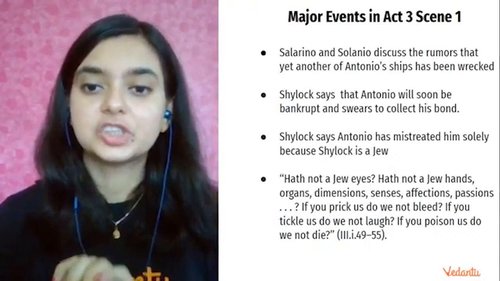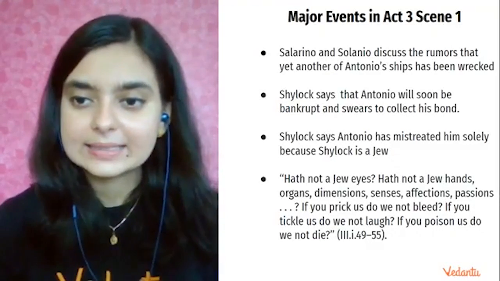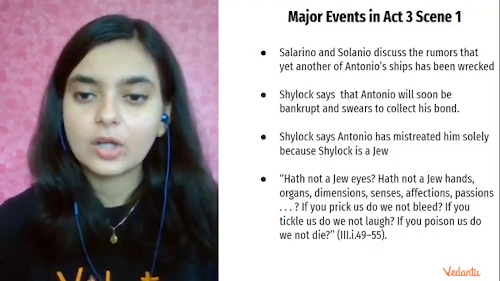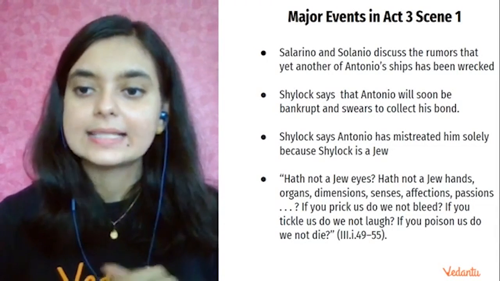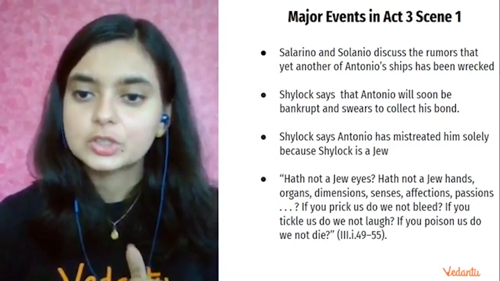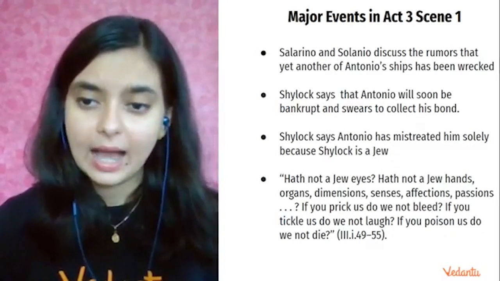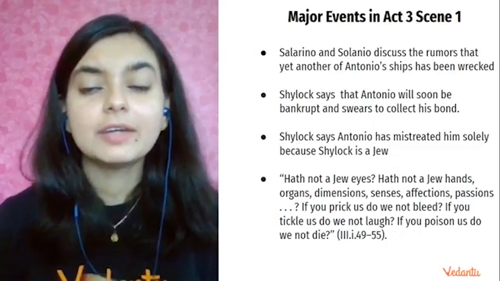So Shylock says that Antonio had now, so he remembers how Antonio has maltreated him, mistreated him only because of being a Jew. So he says, had not a Jew eyes, had not a Jew hands, organs, dimensions, senses, affections, passions? If you prick us, do we not bleed? If you tickle us, do we not laugh? If you poison us, do we not die?